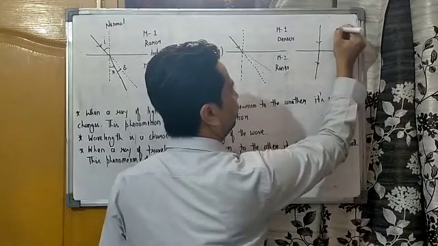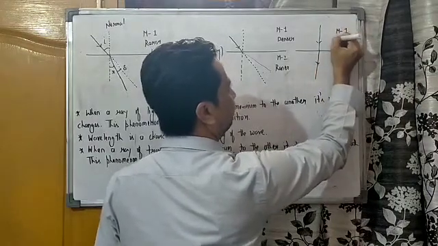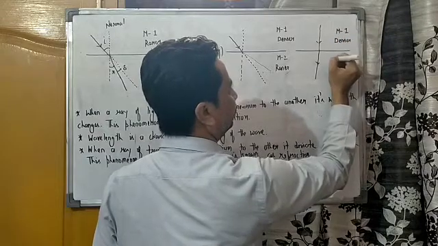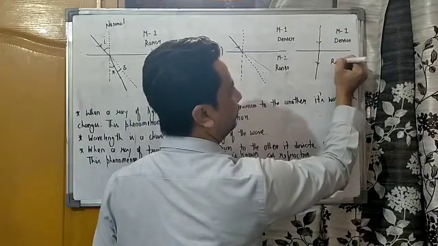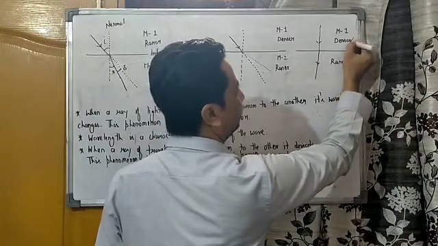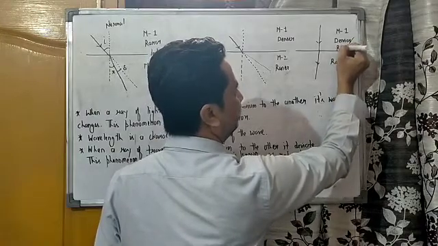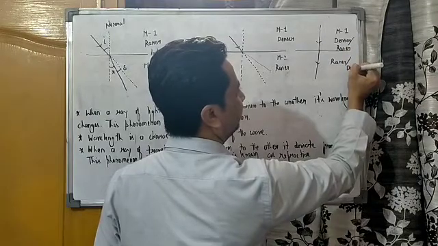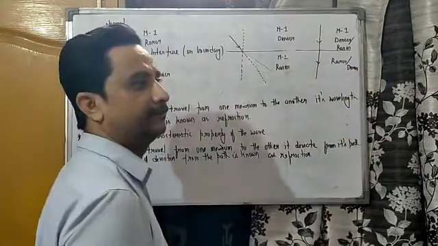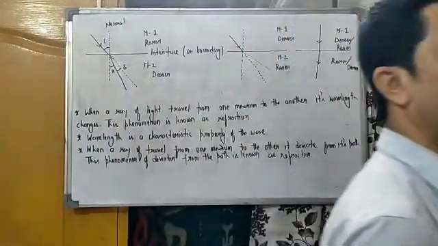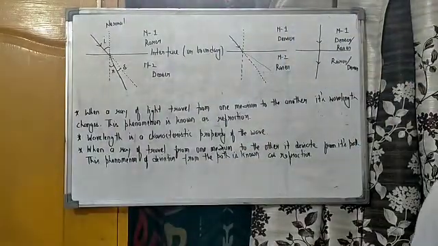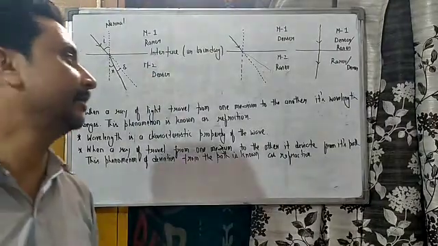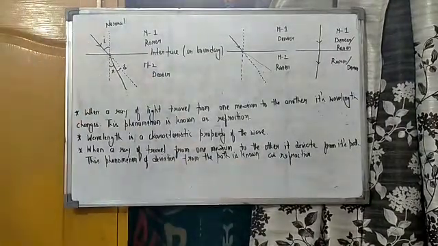Now, medium 1 may be denser, so correspondingly medium 2 may be rarer, or the other way round. There is no effect of which medium is denser and which medium is rarer. If a ray of light is incident normally on a surface, then it will pass undeflected.